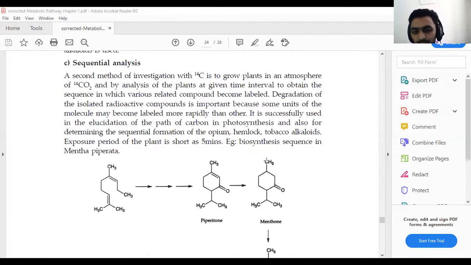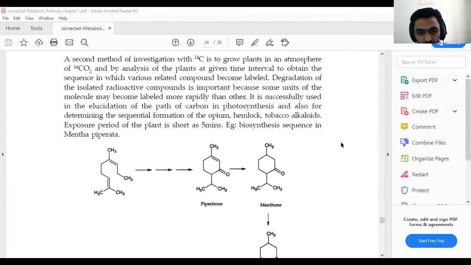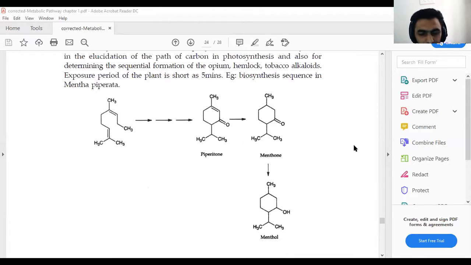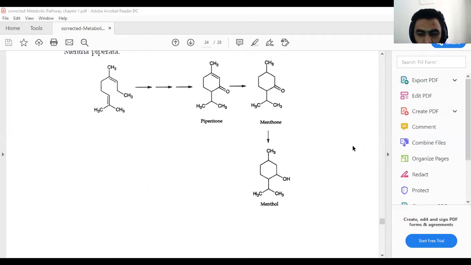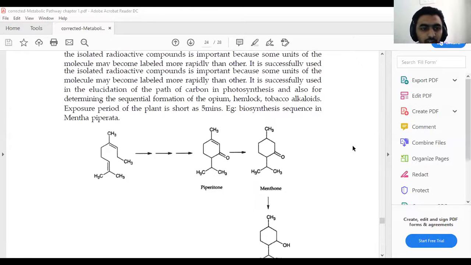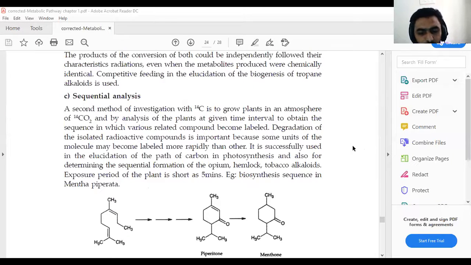The second method of investigation is on the basis of carbon-14 and atmospheric temperature. The plant can be analyzed at given intervals to obtain the sequence in which the various related compounds become labeled. In the figure, the biosynthesis sequence is in Mentha piperita. You can see the precursor compound is converted into piperitone, piperitone is converted into menthone, and menthone is converted into menthol. So these are sequential analyses, step by step.